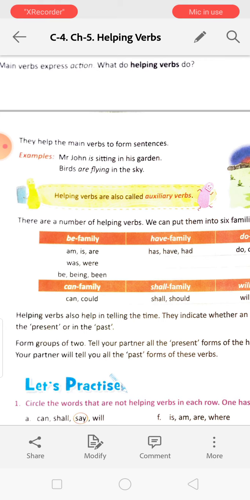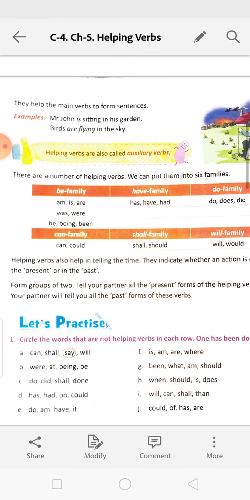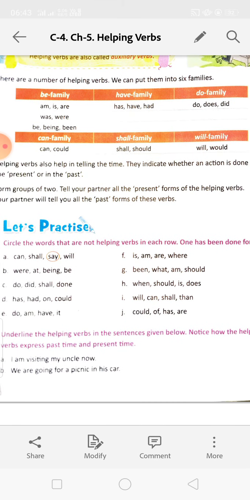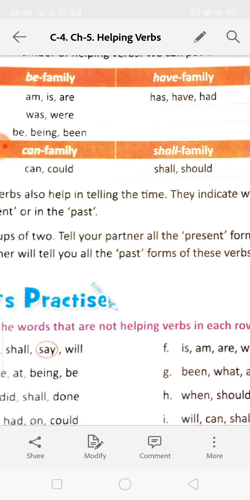Helping verbs are also called auxiliary verbs. There are a number of helping verbs. We can put them into six families. Be family, have family, do family, can family, shall family, and will family. Be family. Am, is, are are from the be family. It shows present tense. Am is used with I, is is used with singular nouns, and are is used with the plural nouns.